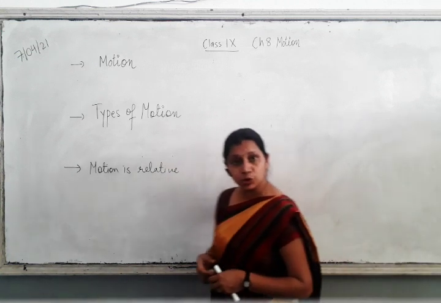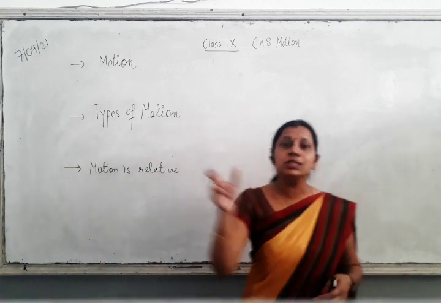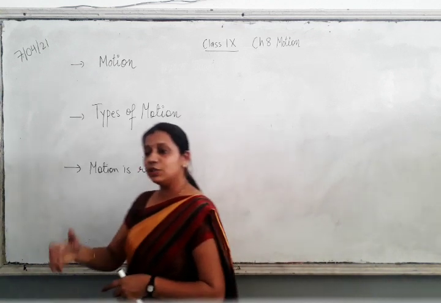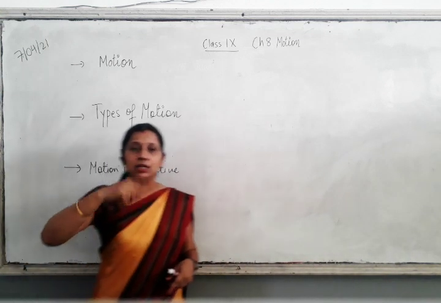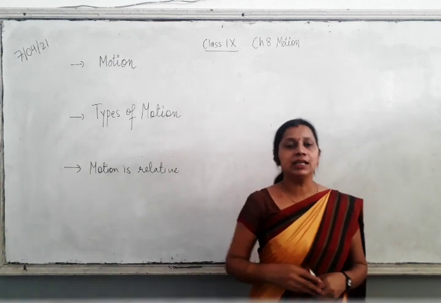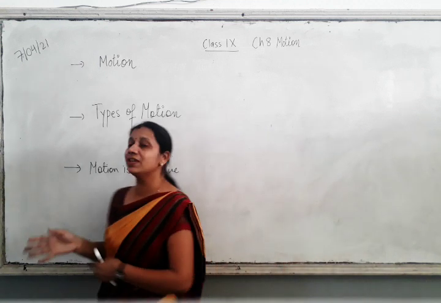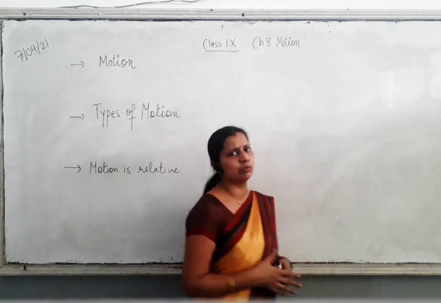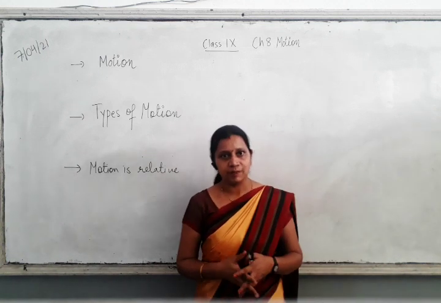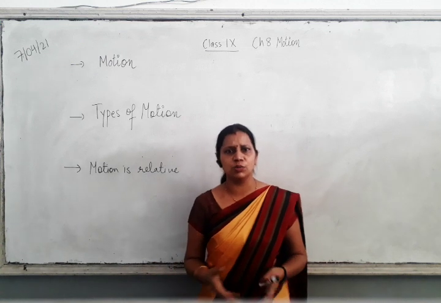Then oscillatory motion, for which we can give the example of a pendulum. It goes to and fro. Vibratory motion. Here you can give the example of sound waves. They travel by vibrating the air molecules. Then linear motion. If an object is moving in a straight line, then what you have is linear motion. Random motion, that is of no fixed path, a zigzag motion that you can see. There may be many other types of motion, circular motion, translation motion.